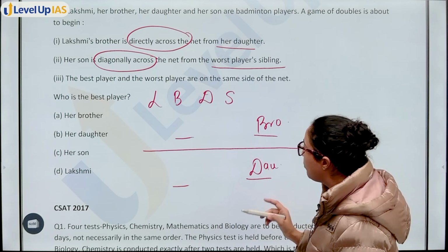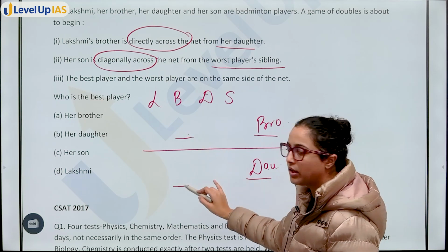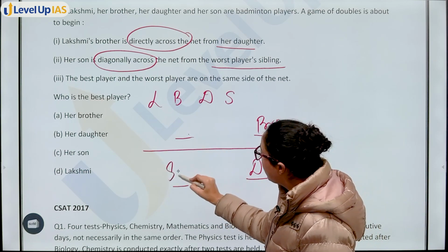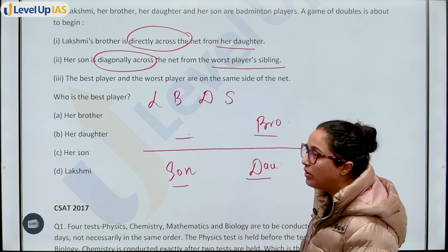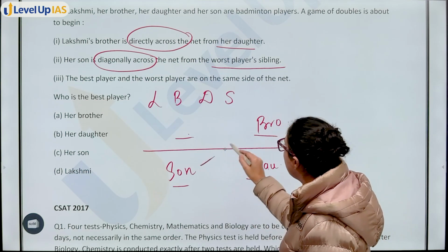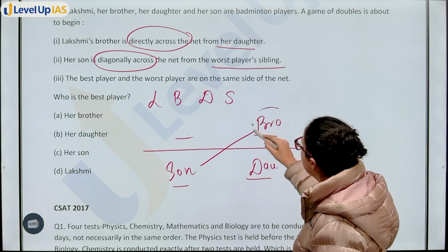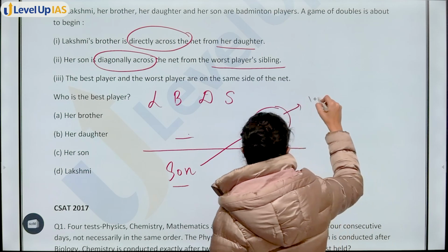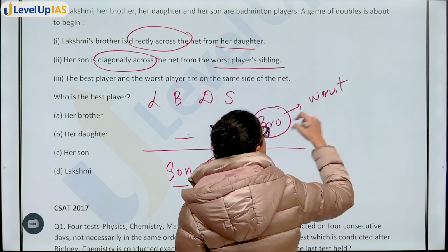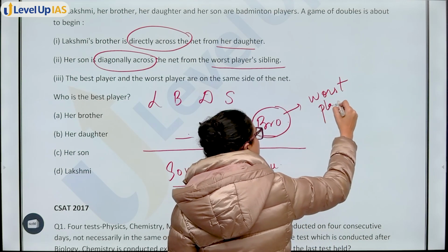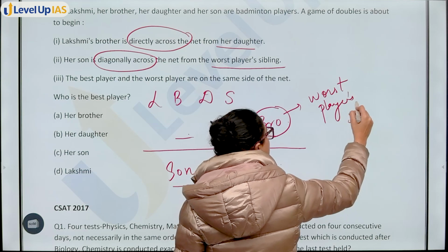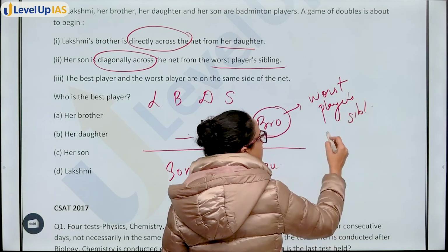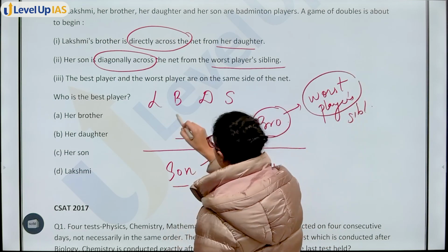Her son is diagonally across the net from worst player's sibling. So you have two positions to put the son. So you can place son here. Now, son is diagonally across worst player's sibling. That means if brother is worst player's sibling, then who is the worst player? Lakshmi.